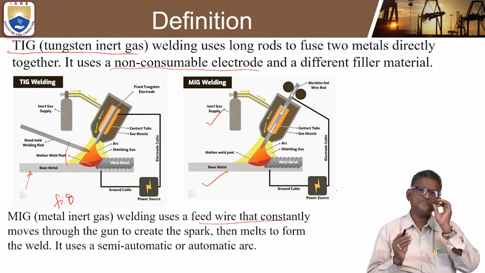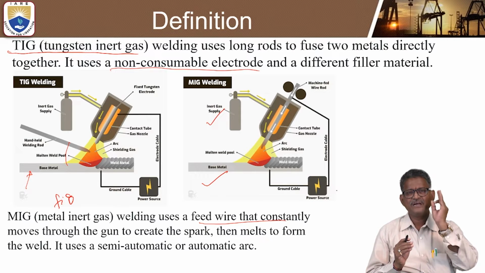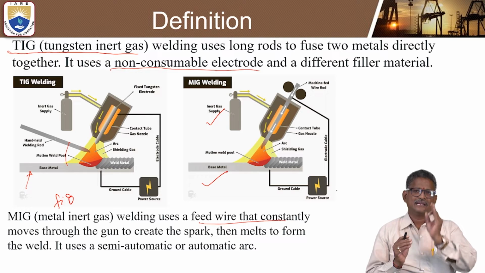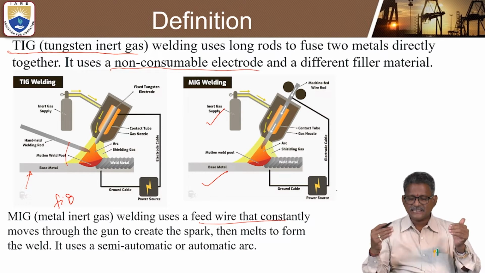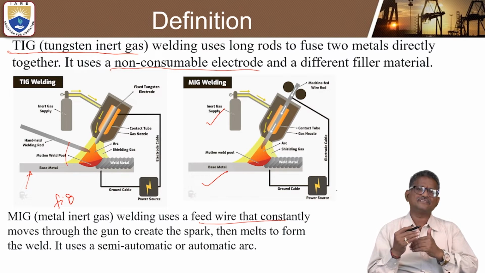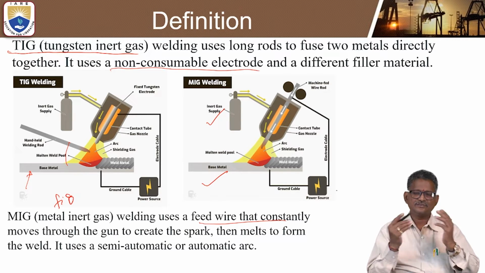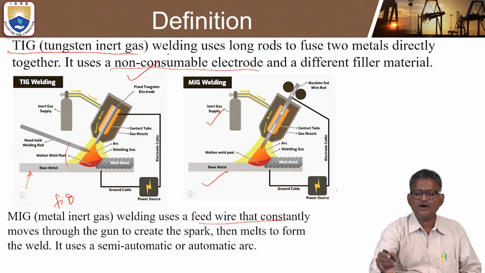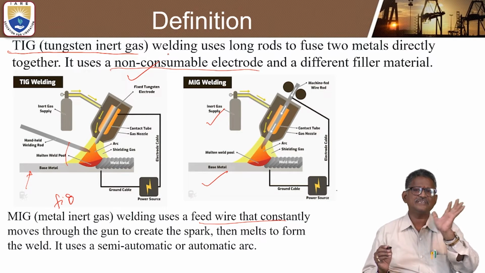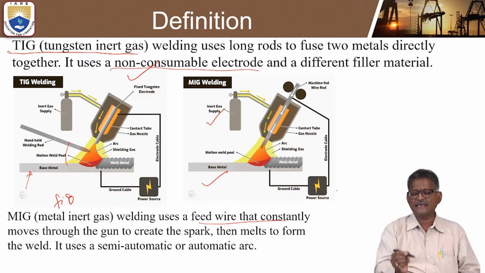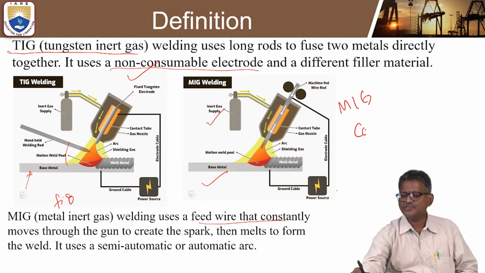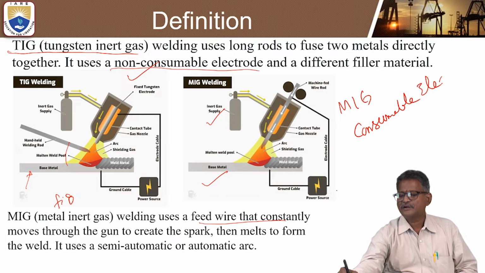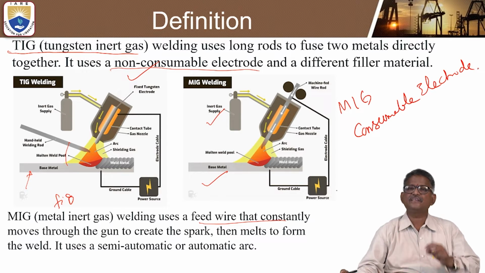So this is the basic fundamental definition of TIG welding and MIG welding. Tungsten inert gas welding uses long rods to fuse two metals directly together, so it uses only a non-consumable electrode, typically tungsten. Whereas in MIG welding, metal inert gas welding, a consumable electrode is widely used.